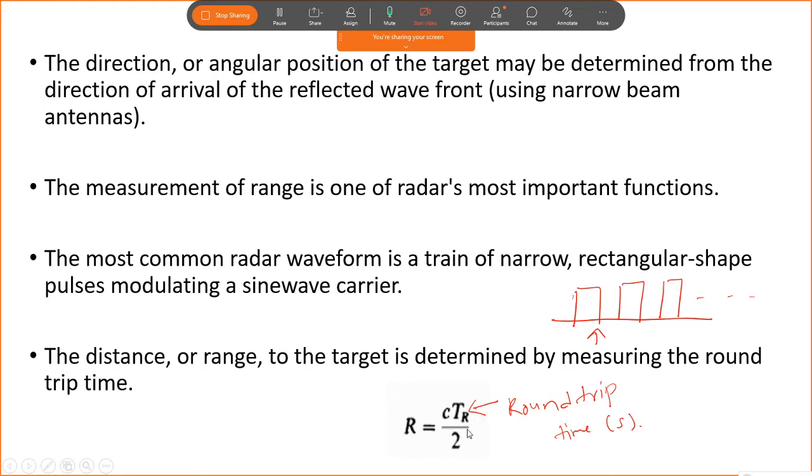So why is there a 2 in the denominator? Because it is a two-way trip: from the transmitter to the target and from the target again to the receiver. That's why it is 2. So this is the range of the target which is determined.